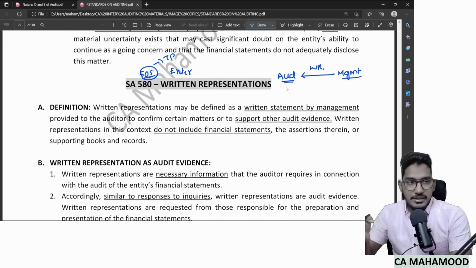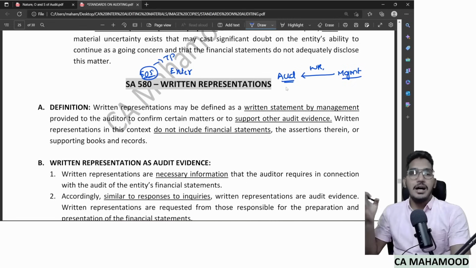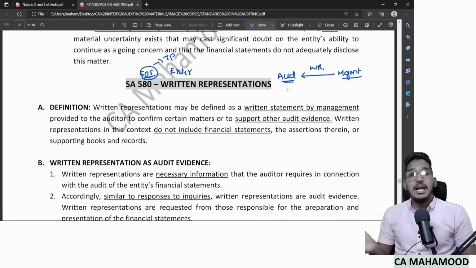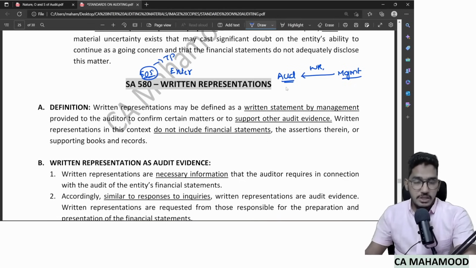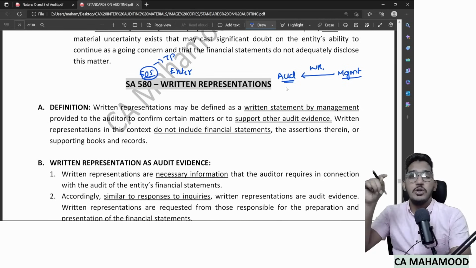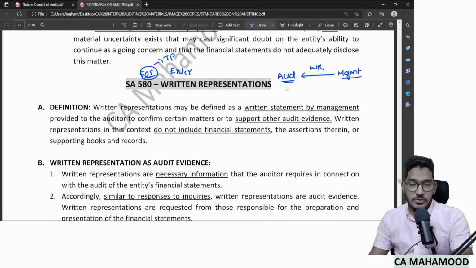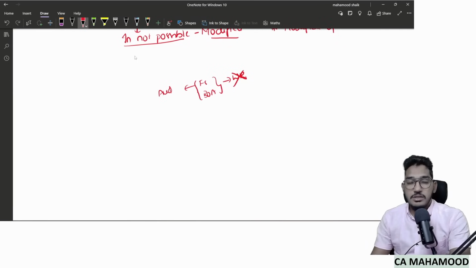But regarding the financial statements, regarding the assertions in the financial statements, or regarding the books of accounts, if the management gives you some written confirmations, that we call written representation. So written representations are confirmations given by management. However, we can't call financial statements and books of accounts written representation. Regarding those items of financial statements and books of accounts, if the management gives you some confirmations, that I call written representation. Now, let us see what role this written representation plays in the audit.